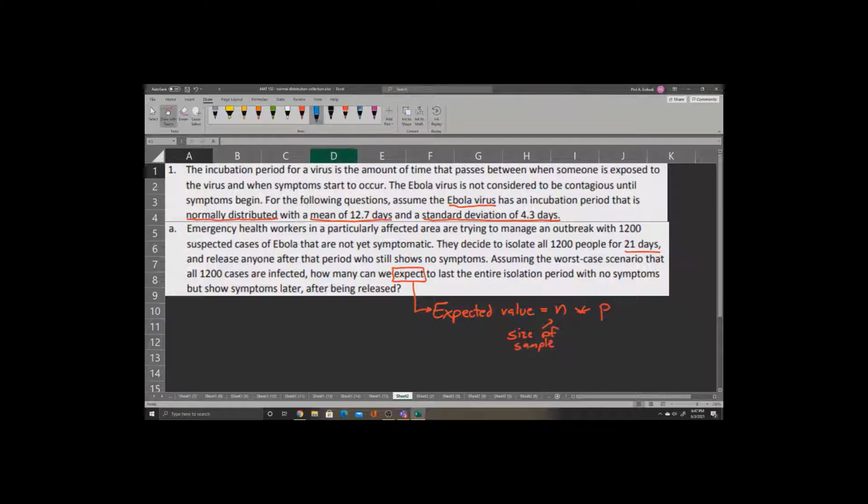Now, we know that the size of the sample is 1,200 people, but let's think about what we mean by probability. What this passage is discussing are people who last more than 21 days without showing symptoms.